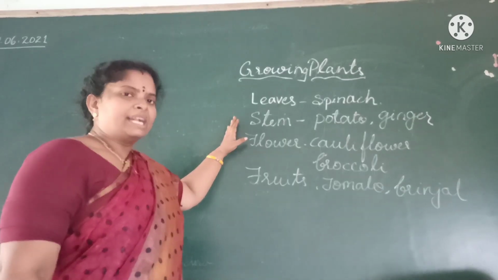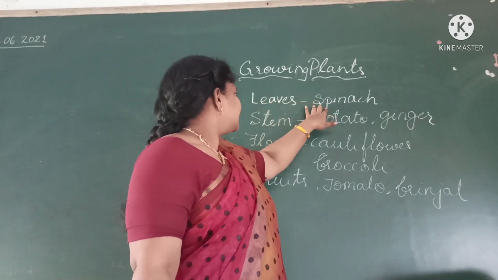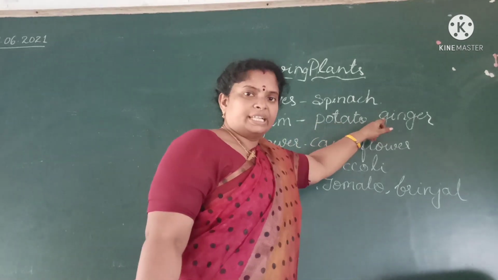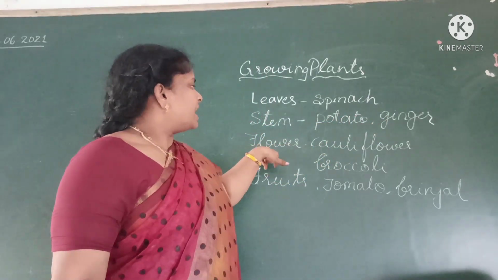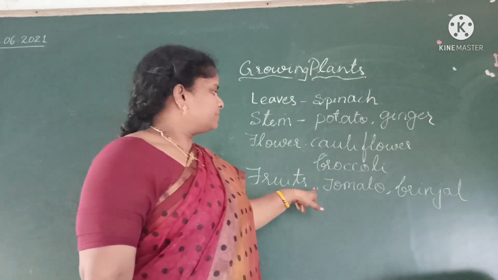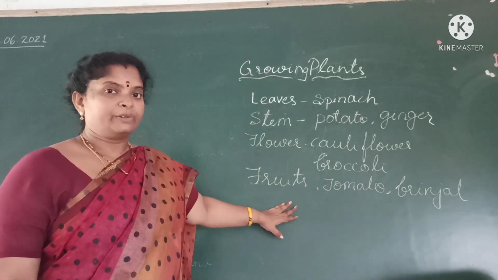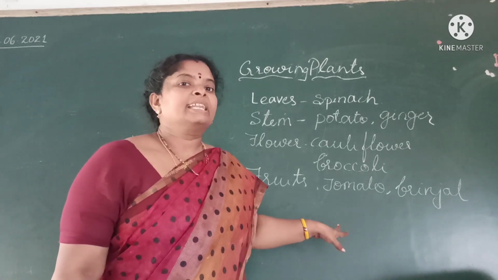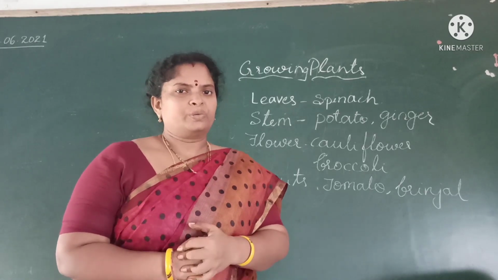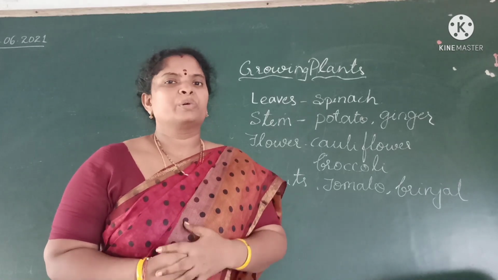We are using these parts of the plants as vegetables. Leaves, spinach and amaranthus also. Stem, we are using potato and ginger, which are stems of the plants. And flower, cauliflower and broccoli we are using as vegetable. Fruits means tomato, brinjal and lady's finger, these all come under fruits. We are using them as vegetables too. Then how these new plants are growing, we are going to learn today.